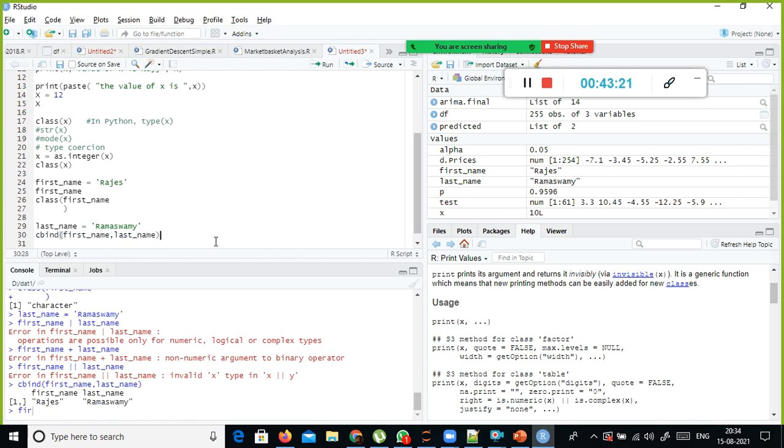This is one way of combining the values of two different character data types.